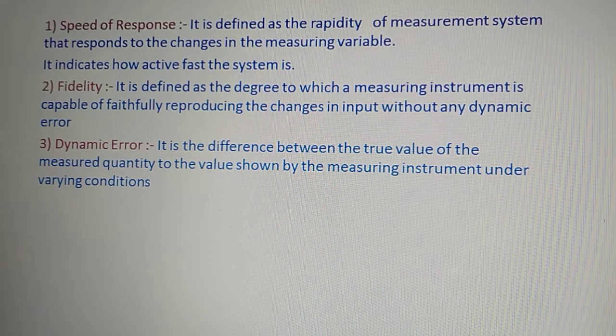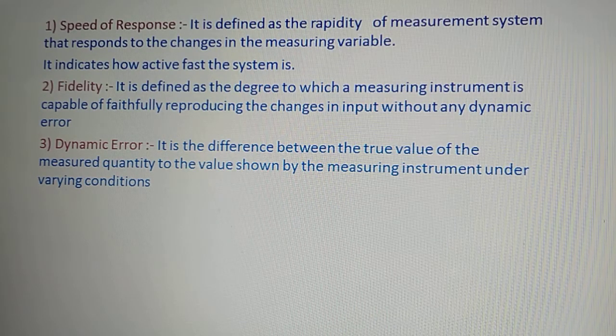So, the first dynamic characteristic of a sensor is the speed of response, and its name itself explains what it is. This speed of response is defined as the rapidity with which a measurement system responds to the changes in the measuring variable. This indicates how active, how fast the system is. So it helps us to recognize whether the system is fast or slow. So this is called the speed of response.